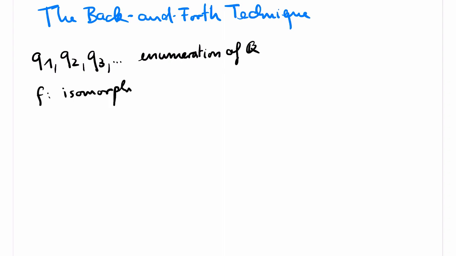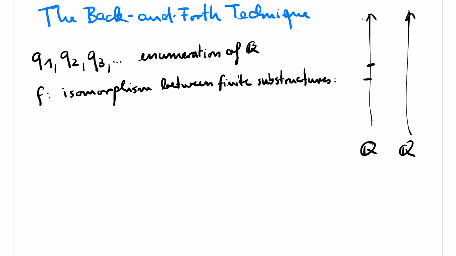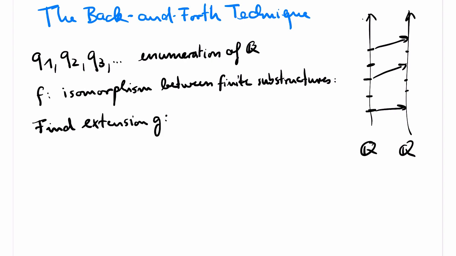Suppose we are given an isomorphism f between finite substructures of Q. We have to find an extension of f, which is an automorphism of Q. We do this step by step, by finding an extension g of f by one more point. And we repeat, and eventually we have defined a map which is defined on all of Q.